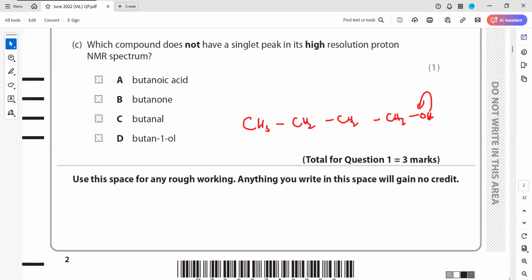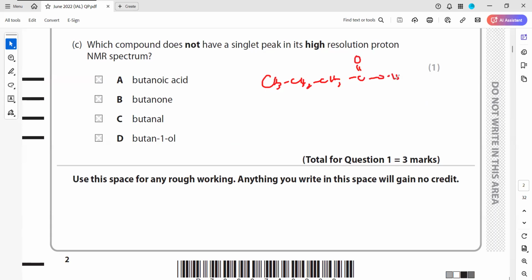If you draw the structure, aldehyde is there, so this will have a singlet. Why will this have a singlet? Because of the presence of OH. Butanoic acid will also have a singlet, CH3, CH2. Even without drawing the structure, you can identify C double bonded with OH. This will also give a singlet.